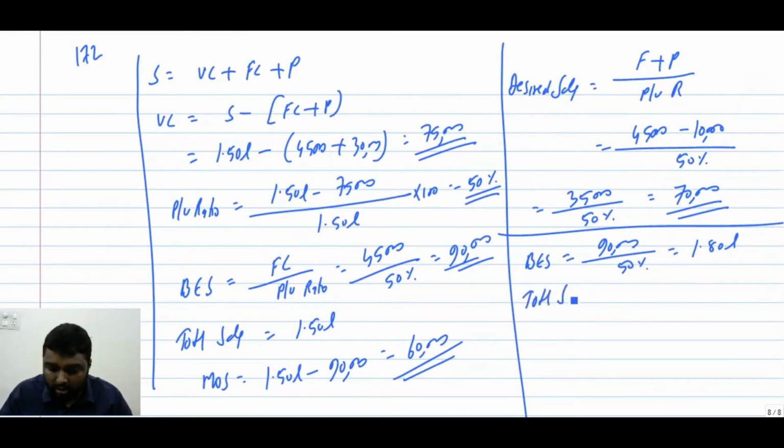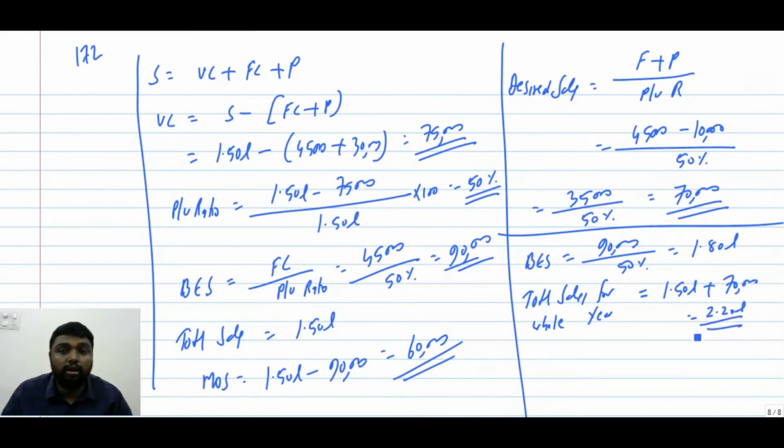What is the total sales for the whole year? It will be 1 lakh 50 plus 70,000, which is 2 lakh 20.